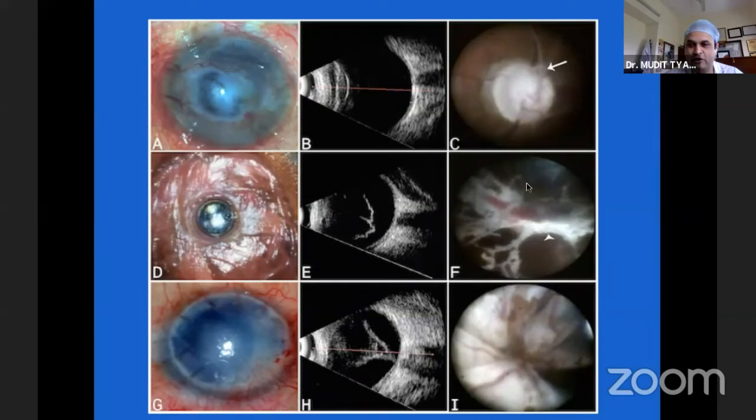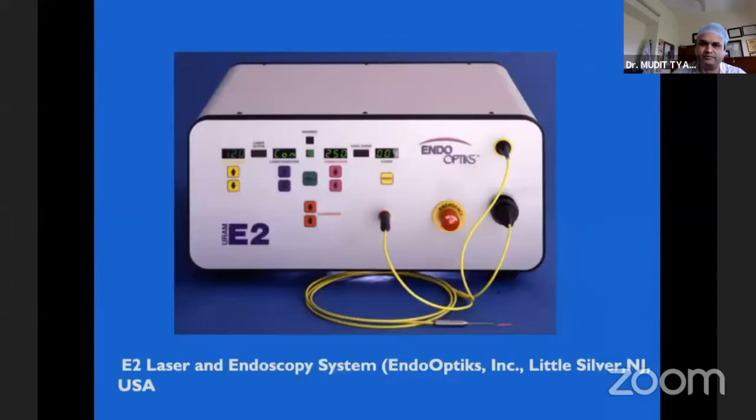Similarly, this was a case of keratoprosthesis, where though the B scan did show us a detached retina, when we went inside, we saw a totally necrotic retina. Again, the third case with a corneal keratograft and a B scan showed an RD, but when we went inside, you can see these extensive membranes and extensive PVR formation. So these are eyes which are not likely to benefit even in spite of a corneal intervention. Therefore, in these eyes, endoscopy allows us to visualize what is happening inside and can help us in prognosticating and also in making a decision about which cases we can avoid doing a repeat surgery.